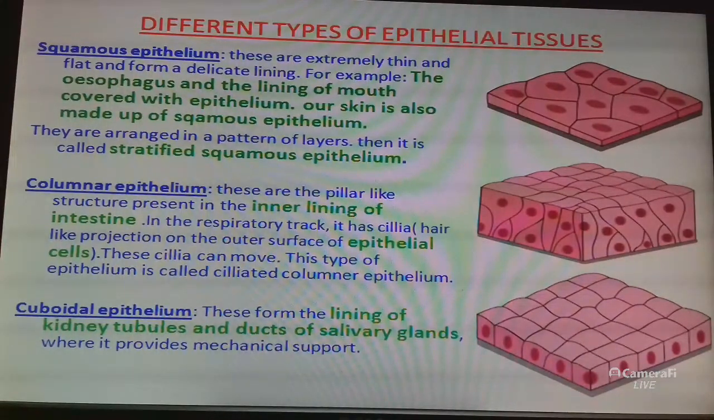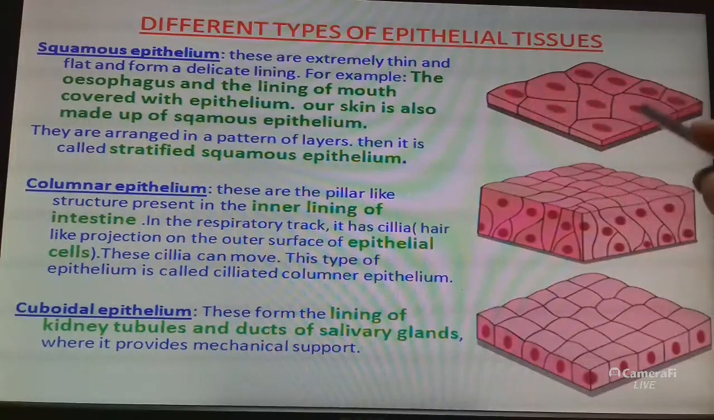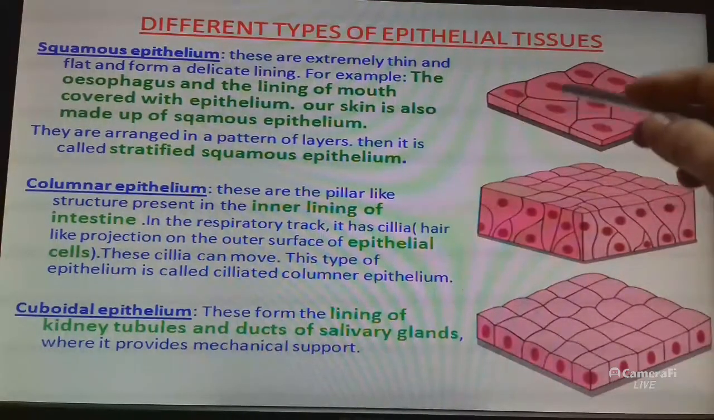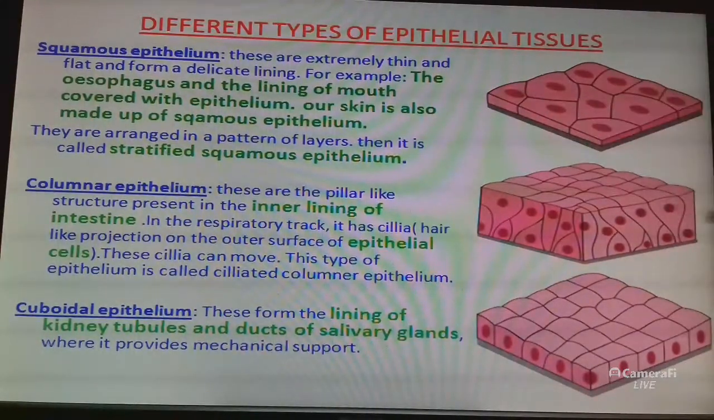So what is squamous epithelium? The cells of this tissue are extremely thin and flat and form a delicate lining. For example, the esophagus and the lining of the mouth are covered with epithelium. Our skin is also made up of squamous epithelium, and when this type of squamous epithelium is arranged in a pattern of layers, one by one, then it is called stratified squamous epithelium.